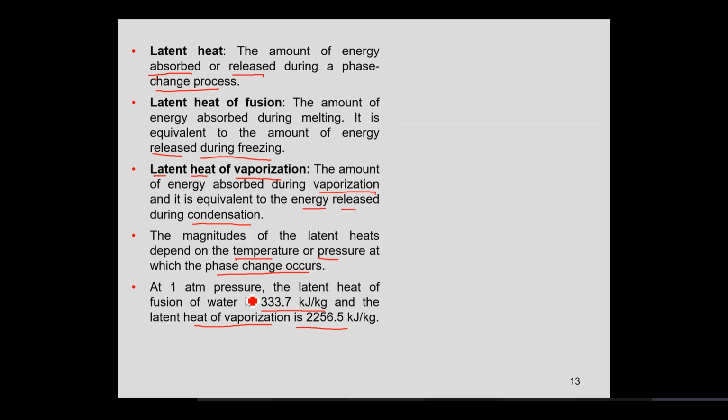Now, why do you think, or do you know, that it takes longer to cook at higher altitudes? Yes, sir.